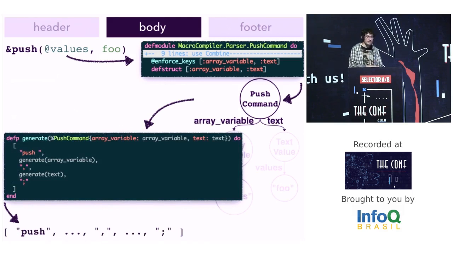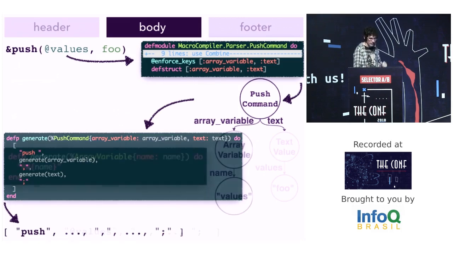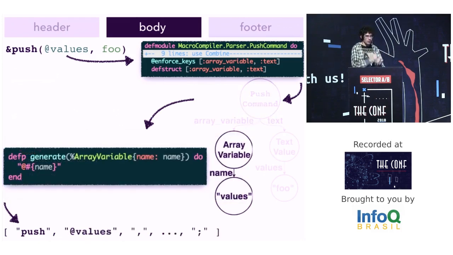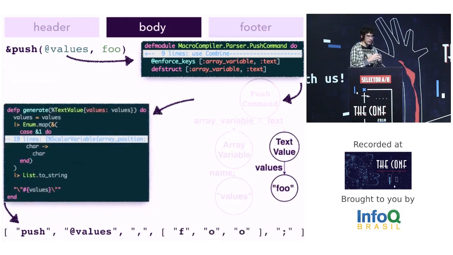We have push, something, comma, something, and semicolon. Let's call recursively all the generate function. At this sub-tree, we will generate the array variable reference. In this case, the code will be at values, and the code generation to the text value node is a little more complex because we need to handle the variable interpolation. But in this case, will be foo.